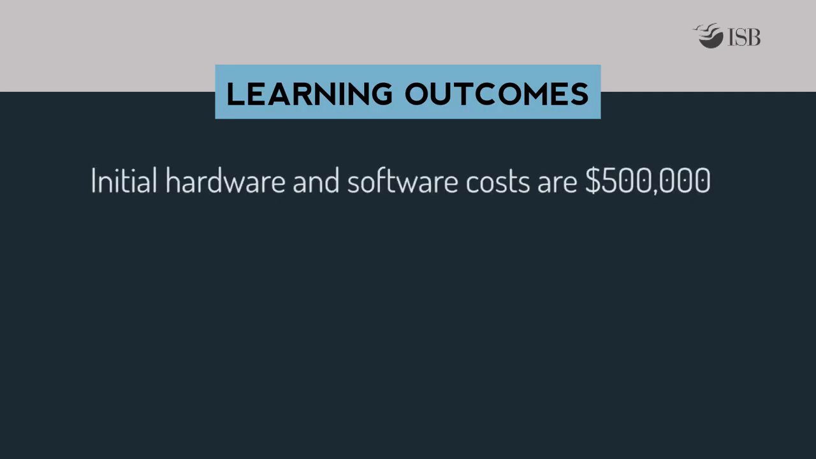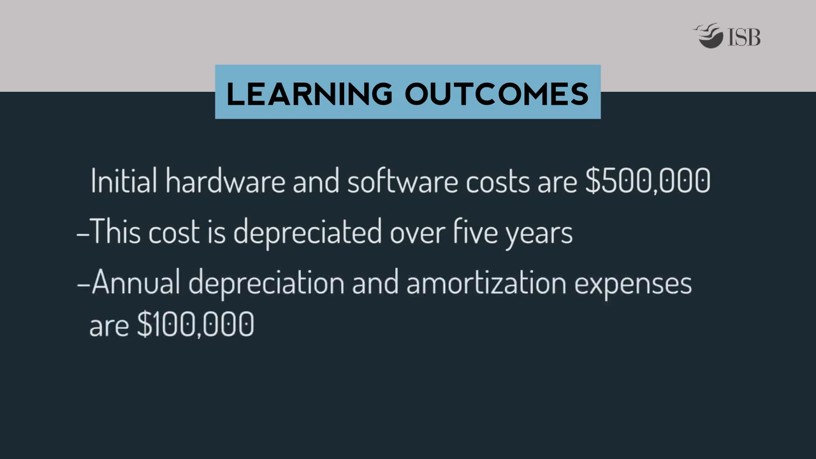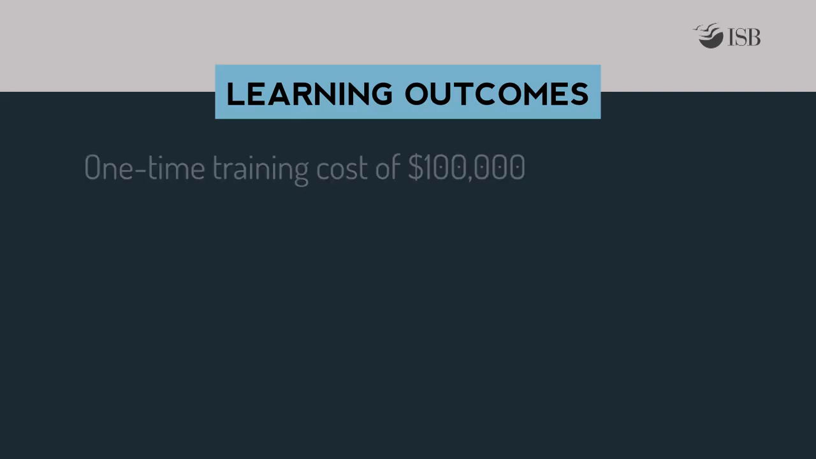The initial hardware and software cost for this business intelligence platform is $500,000. This cost will be depreciated over 5 years, which means annual depreciation and amortization expenses will be $100,000. Some employees will need to be trained to work on the business intelligence platform, for which the company will incur a one-time cost of $100,000.